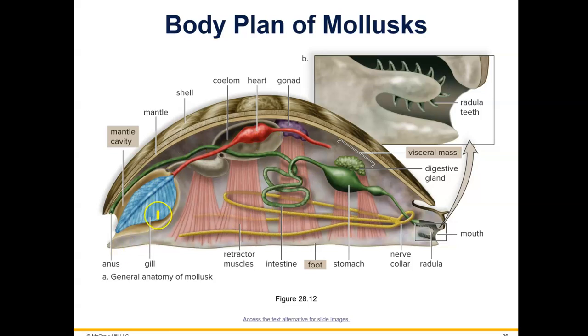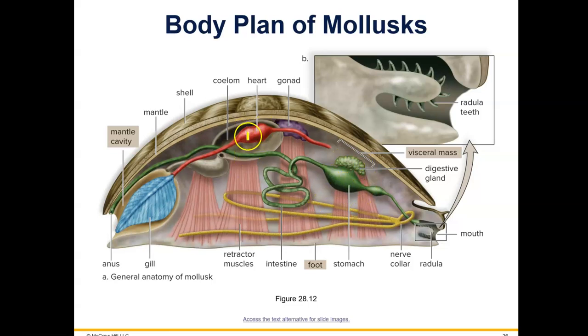And here is a snail body plan, and you can see the visceral mass in here. And you can see the foot, which is along the stomach. That's why we call snails, they are in the class Gastropoda, because it means stomach-footed. They have a digestive gland and a stomach.